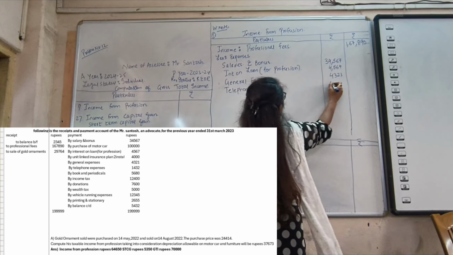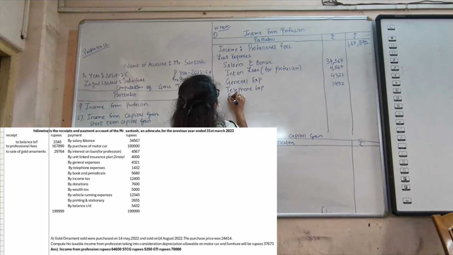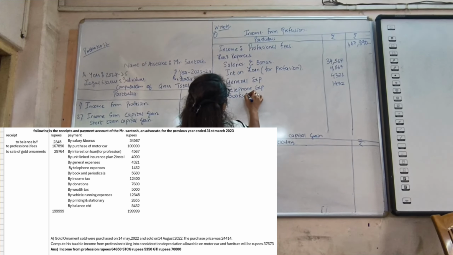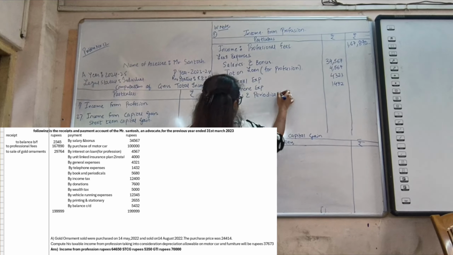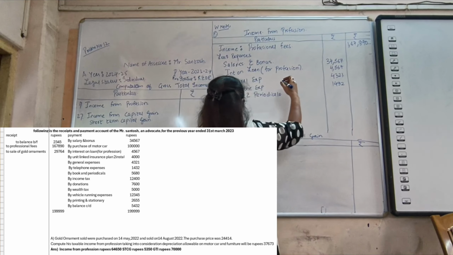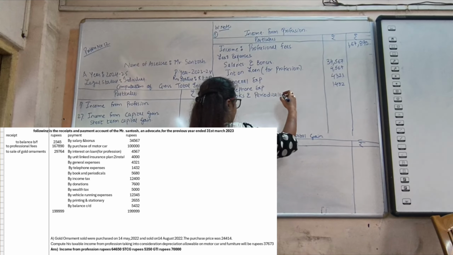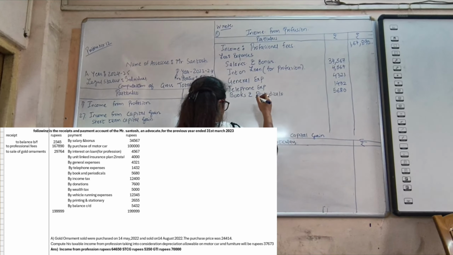Telephone expenses are 1,430. Again, books and periodicals purchased by an advocate for his profession are allowed as expenses under the Income Tax Act.